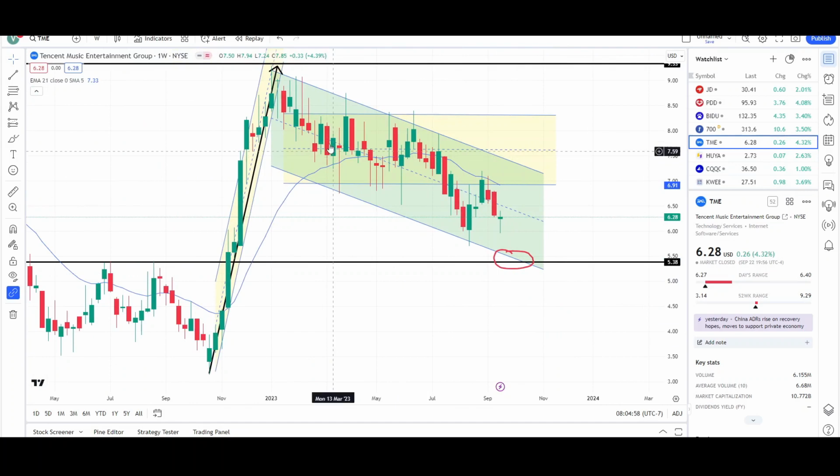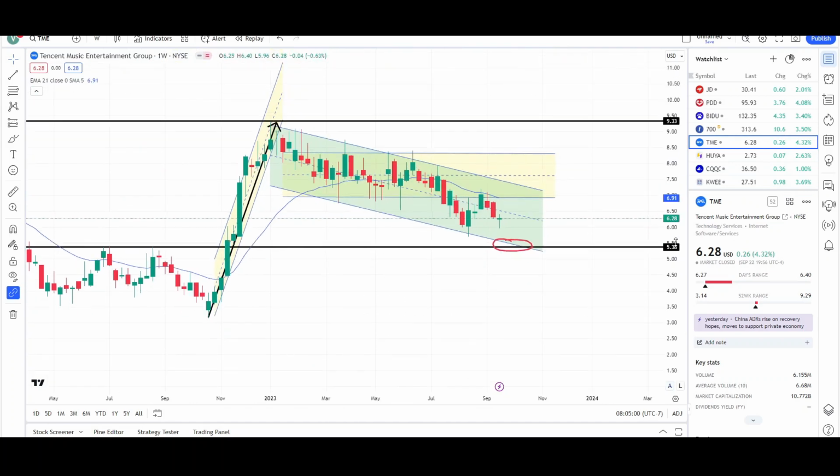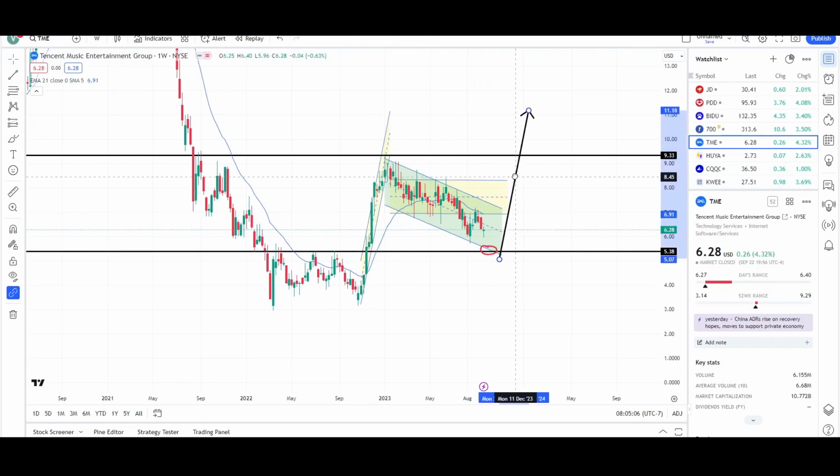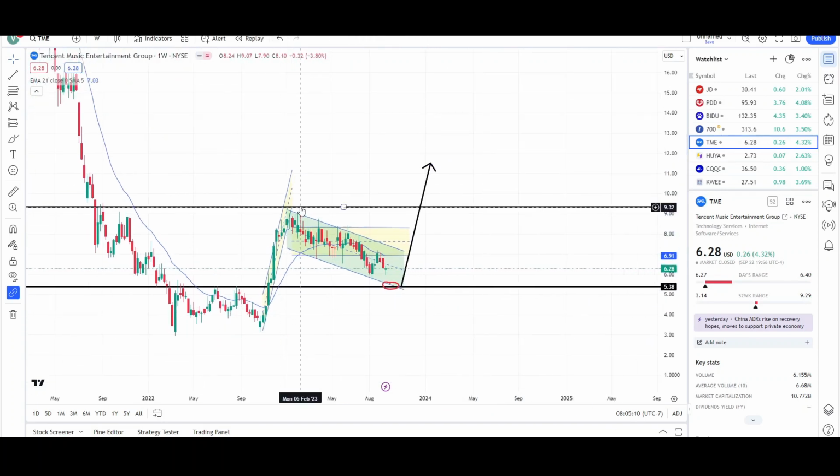Now here's the weekly chart. Weekly chart shows that price has been slowly working its way down. Maybe after we reach that lower target in the future, we'll see another large leg up. That usually can occur after a large leg up. This is just like a flag pattern for another large leg up.